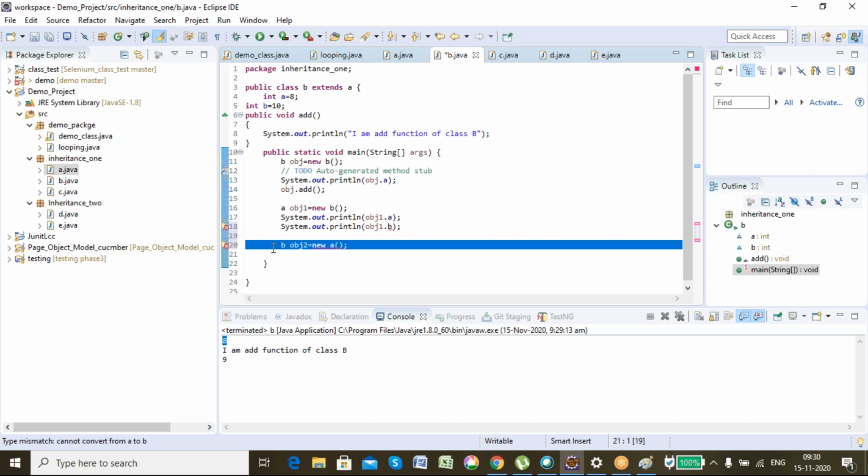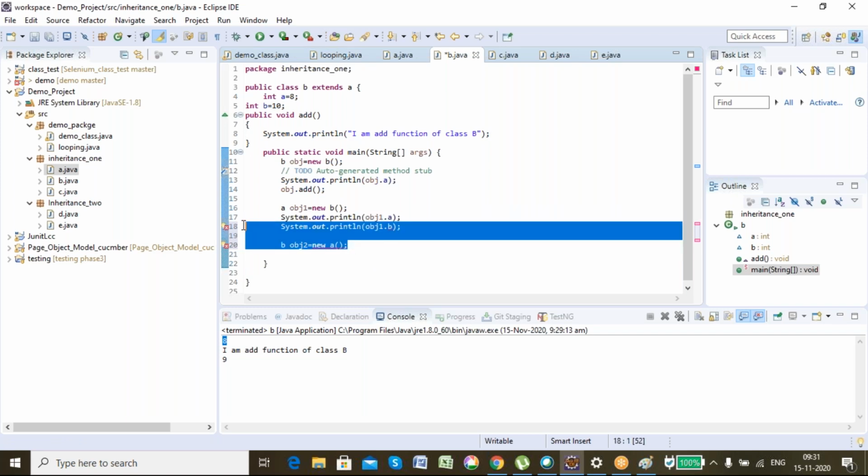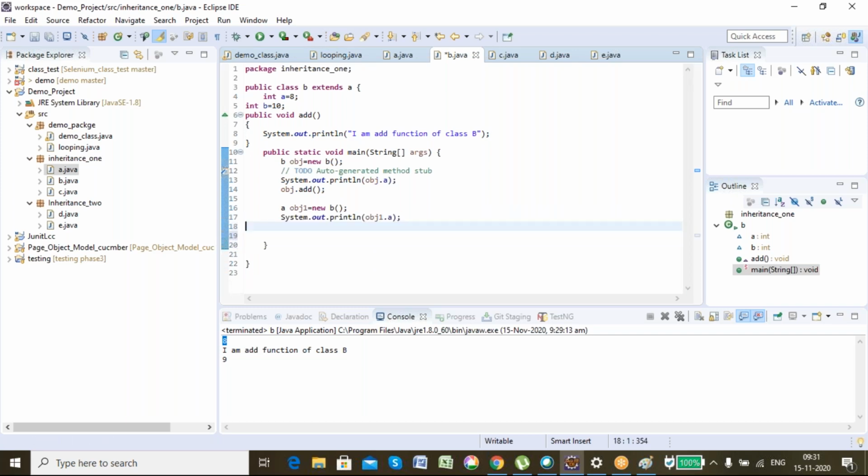Only upcasting is permitted. Okay. Got the concept, guys? Very important concept.